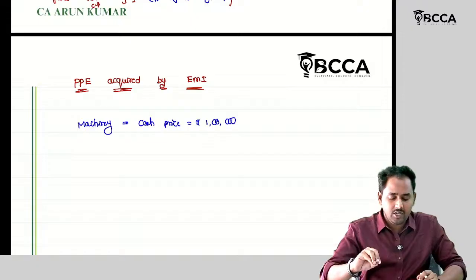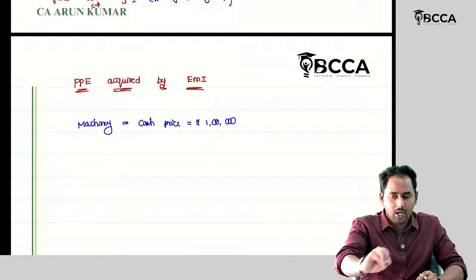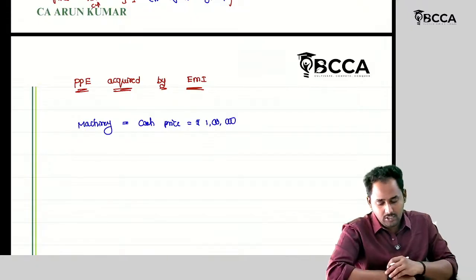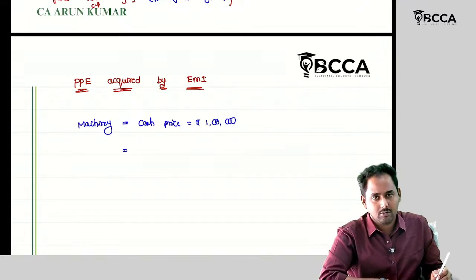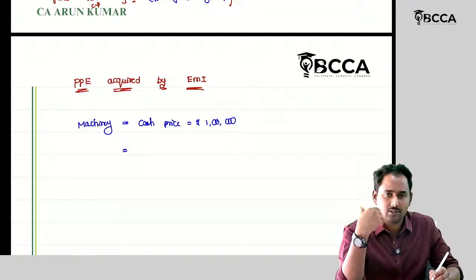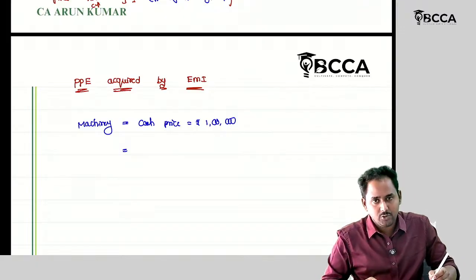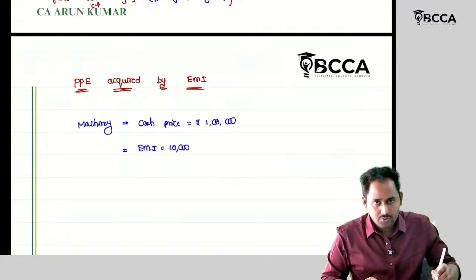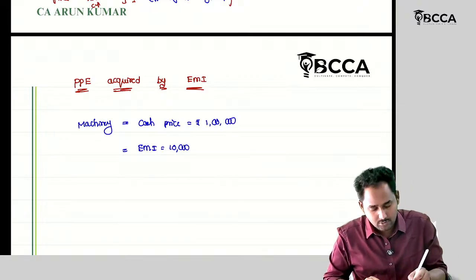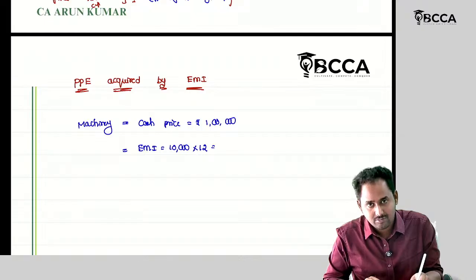So if I give the 1 lakh rupees cash today, I get the machinery. But I have an option. You can pay in installments every month, like 10,000 rupees, 10,000 rupees. Then every month you should pay EMI of 10,000, up to 12 months.